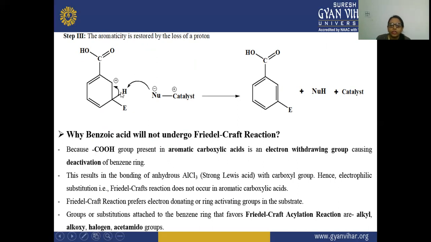Here the H positive will get attached to this nucleophile. The bond that has been left by this hydrogen, this proton, will shift to this position. So there is a formation of this structure, and this nucleophile will attack this hydrogen, which is acting as the electrophile. Here the catalyst is regenerated as it was in the reaction. So this is the reaction mechanism of benzoic acid, which shows that it is meta directing, that the electrophile is attacking the meta position.